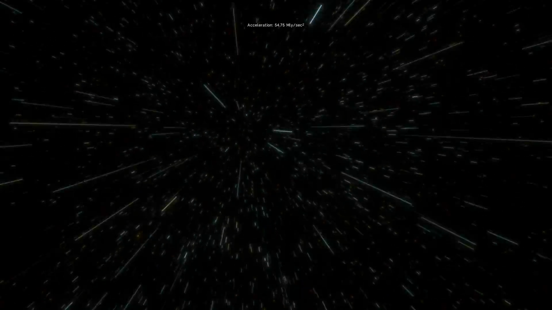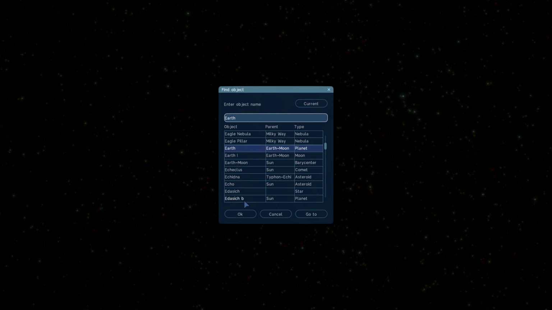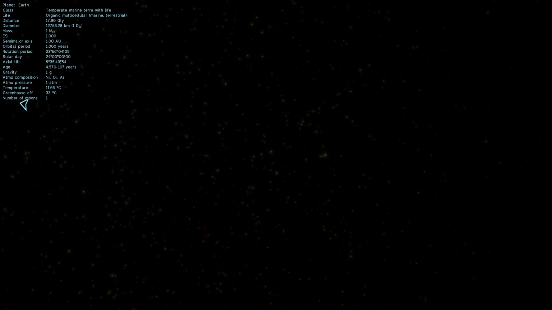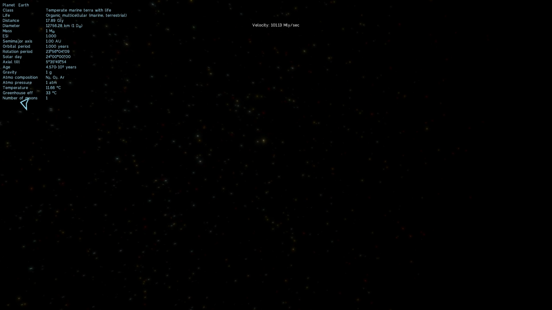So I think we're kind of reaching the end. Oh, there we go. That's the end of the universe. You can kind of see if I turn around, there's nothing. This is the end of the visible universe in the space engine. And we're currently at a distance of approximately 17.9 billion light years from our planet Earth. Well, let's maybe fly around here a little bit and pick a galaxy.